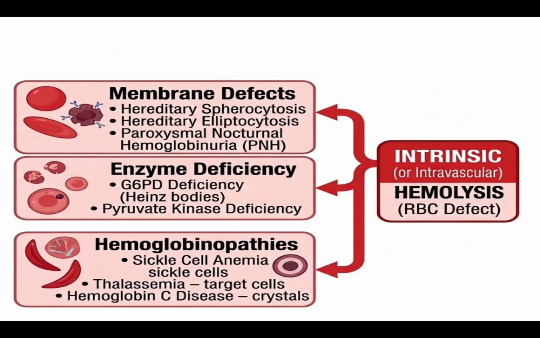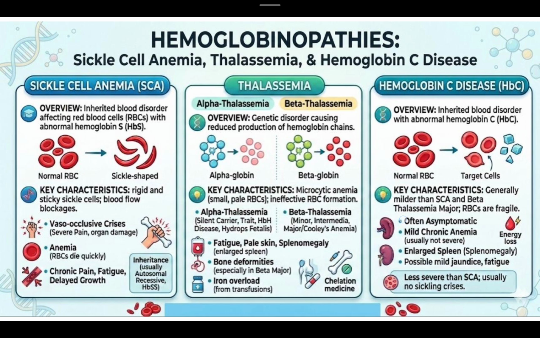Now we will move on to hemoglobinopathies. There are three major hemoglobinopathies leading to intravascular hemolysis. The first one is sickle cell anemia. Then there is thalassemia. Then there is hemoglobin C disease. First we will look at sickle cell anemia. Then we will discuss thalassemia. Then we will discuss hemoglobin C disease.